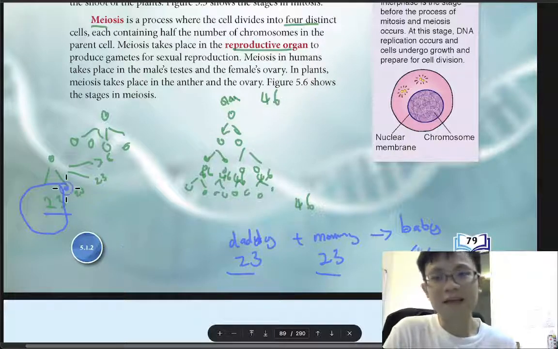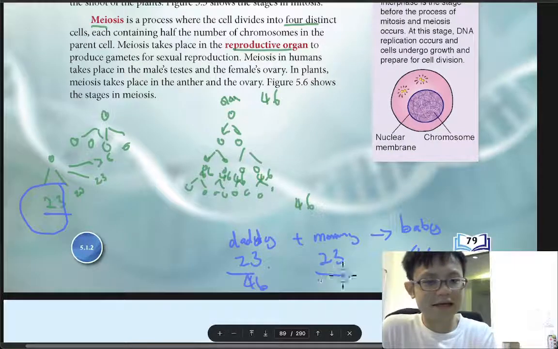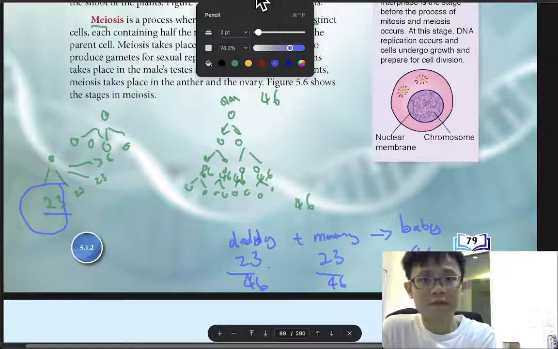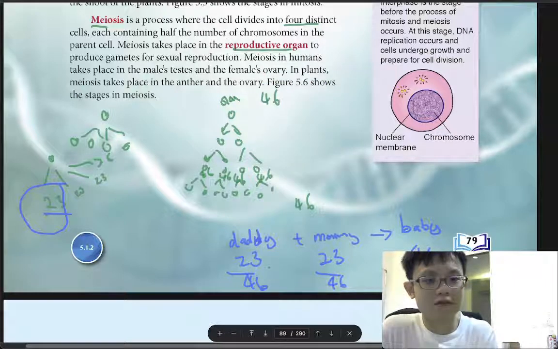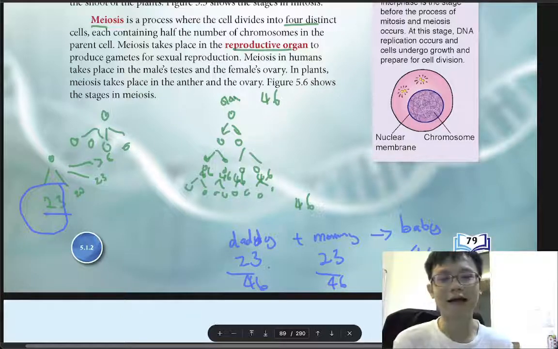If the gamete cell undergoes mitosis, which keeps 46, then if the daddy gives 46 and mommy gives 46, you add them together and you get how many? 92 chromosomes. What does 92 chromosomes mean? It means alien, or a mutant ninja turtle.